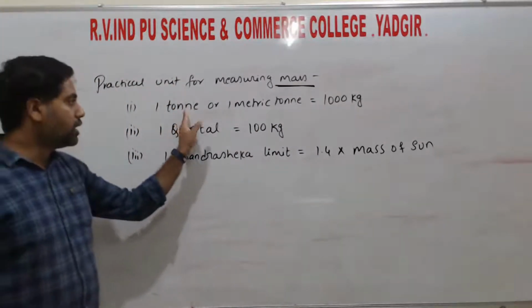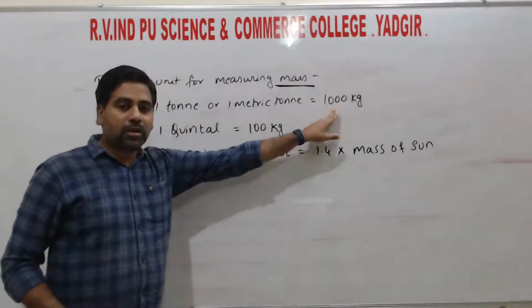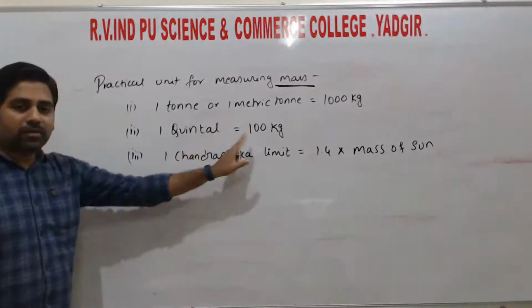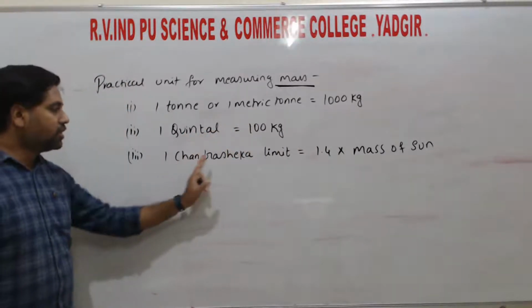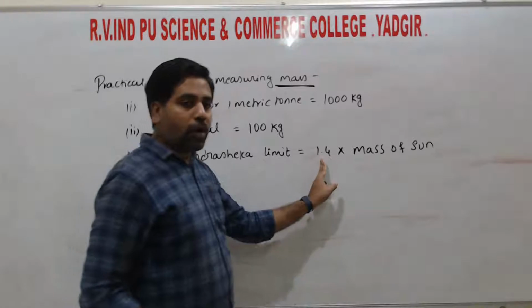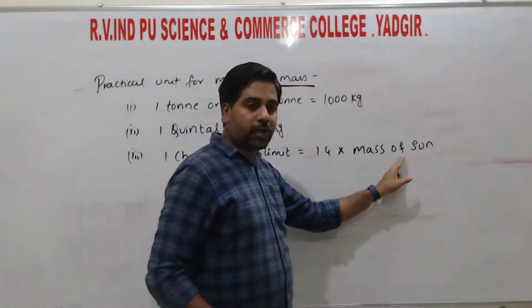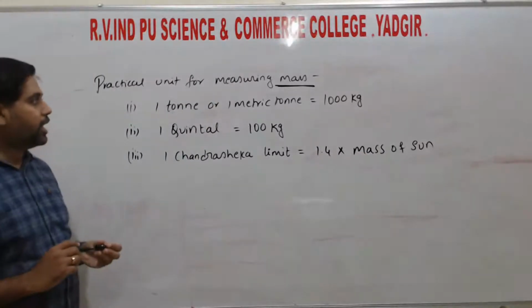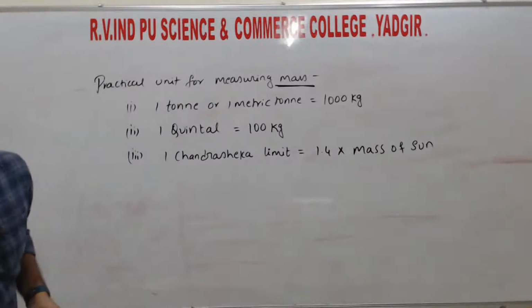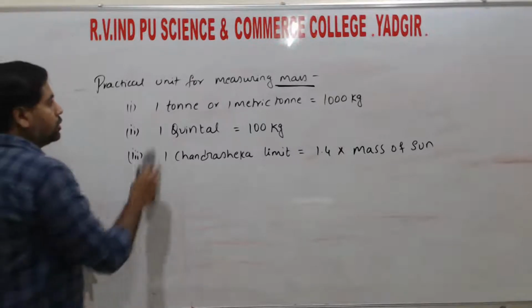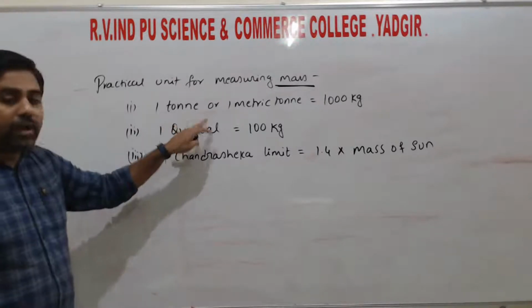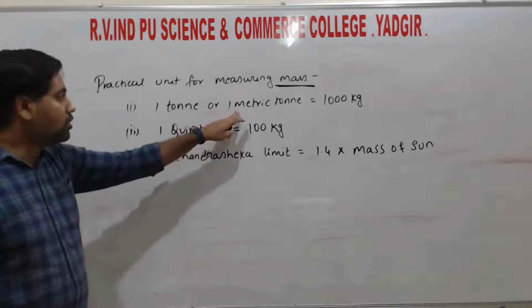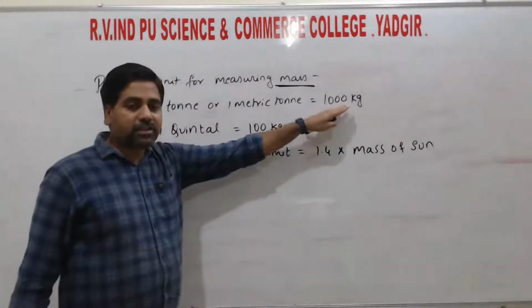So in that, 1 ton or 1 metric ton is equal to 1000 kgs, 1 quintal is equal to 100 kgs, and one Chandrasekhar limit is equal to 1.4 times the mass of the sun, right? So these are heavy masses, not lighter masses like 1 kg or 2 kg.